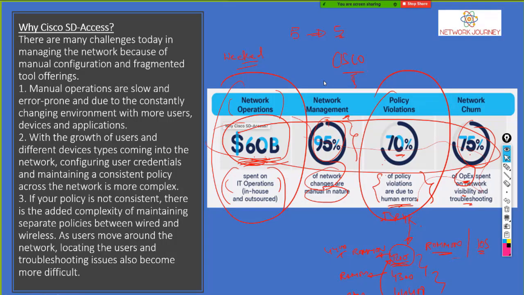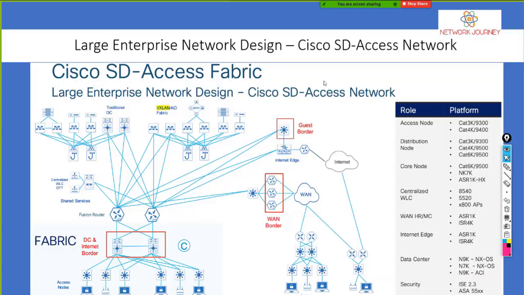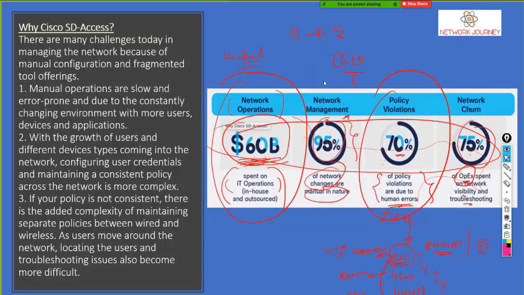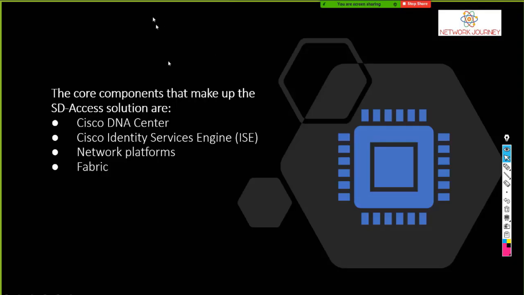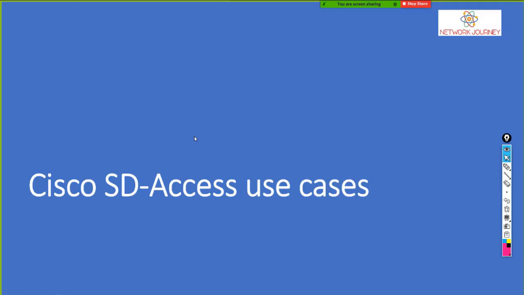And yes, this is from Cisco. So if Cisco is right or wrong, that Cisco itself knows. Okay, we don't have any alternative right now, so we are just relying on what Cisco has on their website. Okay, so what are the components of SD Access solution? It's your DNAC, ISE, network platform, and Fabric.